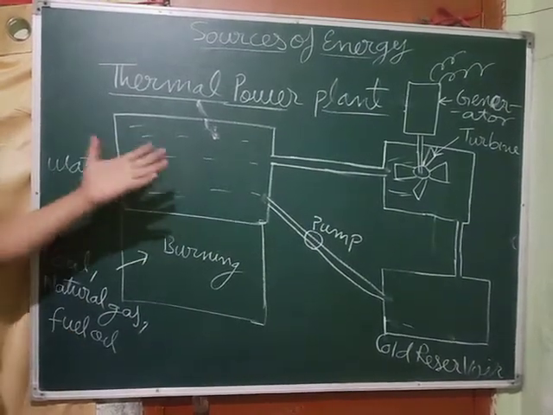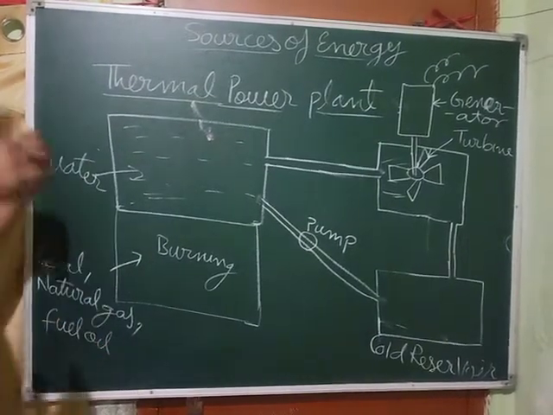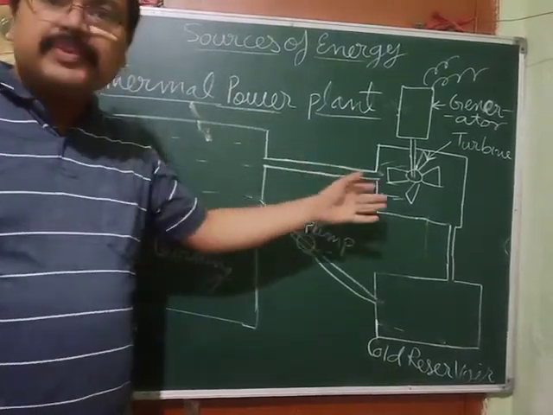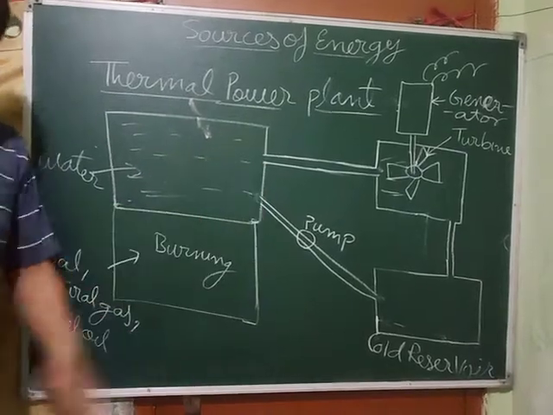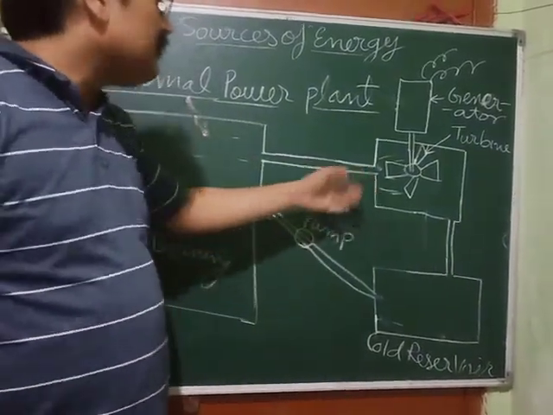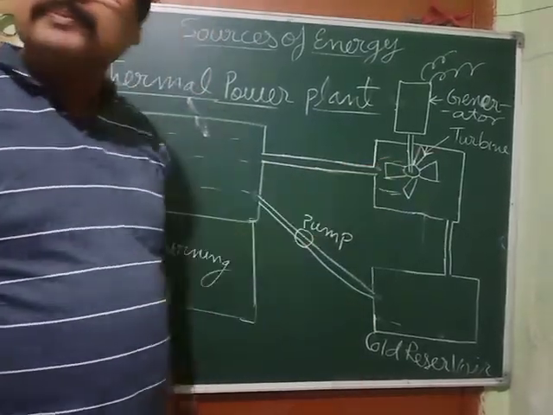When water gets heated up, it gets converted into steam. When it gets converted into steam, what will happen? It passes from here. See, this is a narrow pipe. So the steam will pass through this with a high pressure. And as it is coming with high pressure, you can see a turbine is there. It will hit the blades of the turbine.